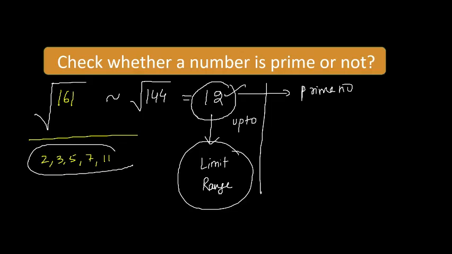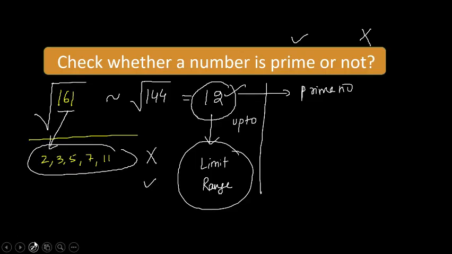So just these are your prime numbers, and you have to check whether this number is divisible by any of them or not. If it is not divisible by any of these numbers, it would be a prime. And if it is by chance divisible by any number, then it would not be a prime number, because a prime number is not divisible by any number.